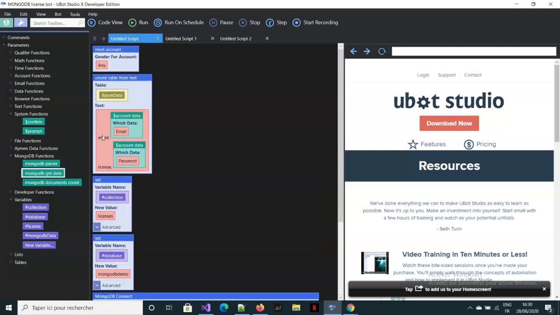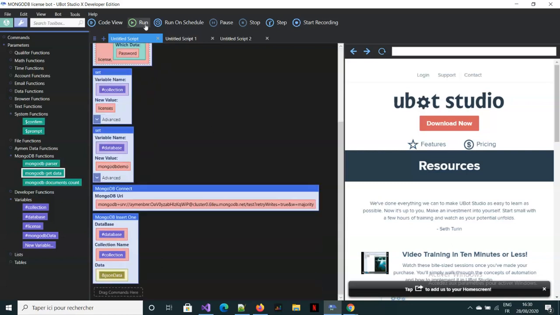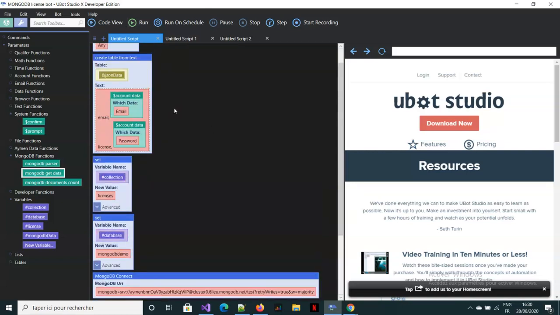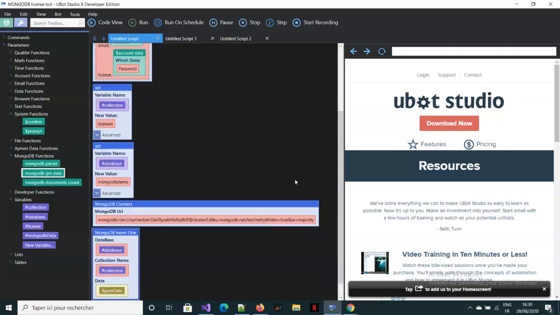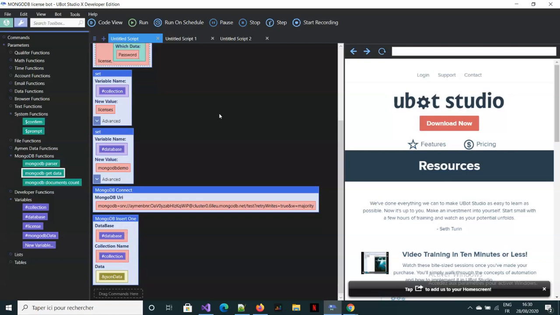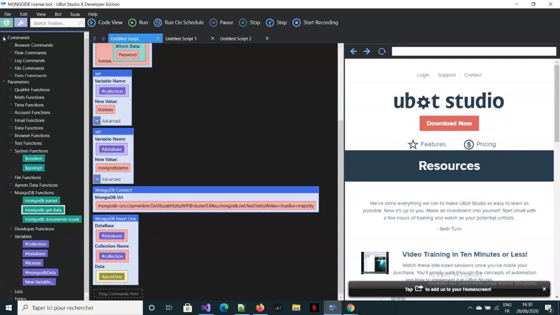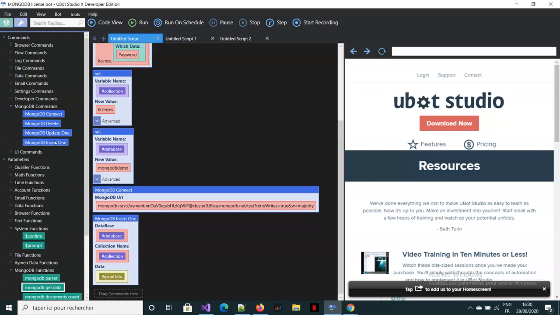So first of all, let's add another. As you can see, I have a collection called licenses inside the database MongoDB demo. So I'm saving all my licenses in this collection. So let's go ahead and create a new license with a random email and a password here as the license. So I'll just insert it there. You can also, I forgot to mention this in the last video, but you can update the license. You can use MongoDB update 1. Let me show you how it works.